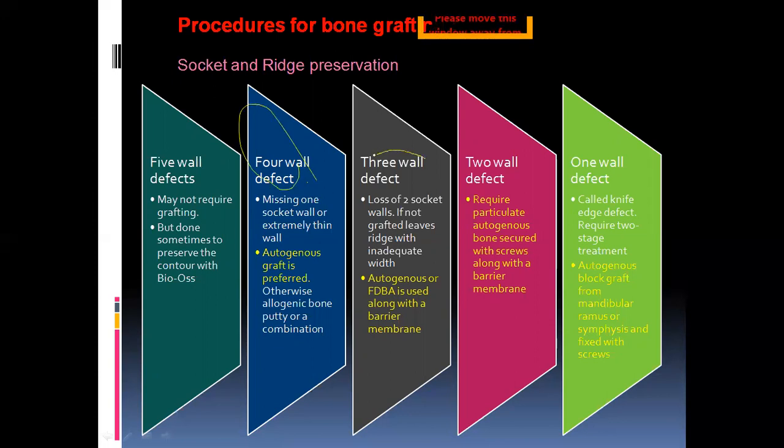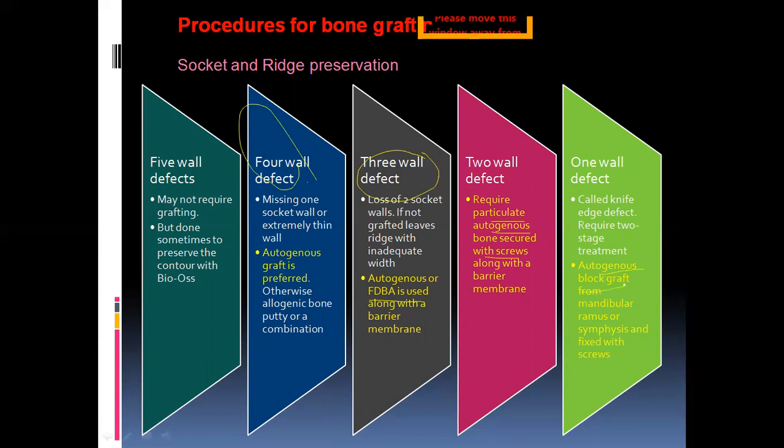Always remember, 3-wall defect means 3 walls are present. 2-wall defect, 2 walls are present, in that way. If there are 4 walls missing 1 socket wall, then autogenous graft is preferred in such cases. Whereas if there is a 3-wall defect, then autogenous graft can be used along with the allograft as a barrier. And when there is a 2-wall defect, then we can use a particulate autogenous graft, which can be secured with the help of screws. When there is a 1-wall defect, then we can go with the autogenous block grafts.